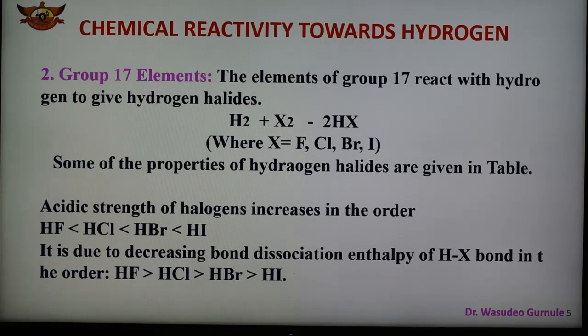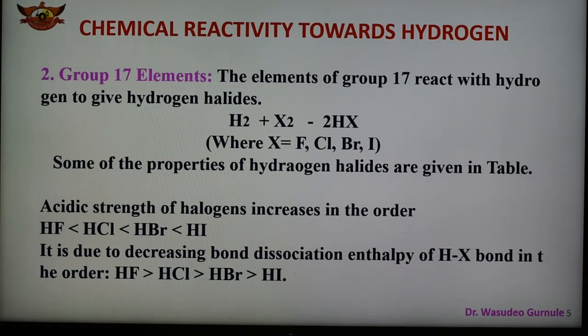This order of acidity, however, cannot be explained in terms of electronegativity of these elements. The acidic character of these compounds is in the order H2O is less than H2S, which is less than H2Se, which is less than H2Te. The table also gives some Ka values. They also show some reducing character. All the hydrides except water are reducing agents.